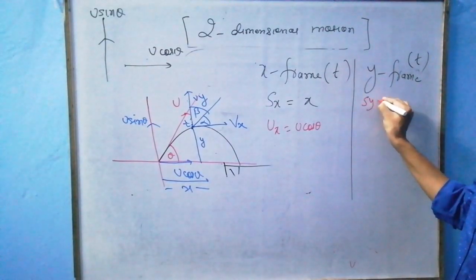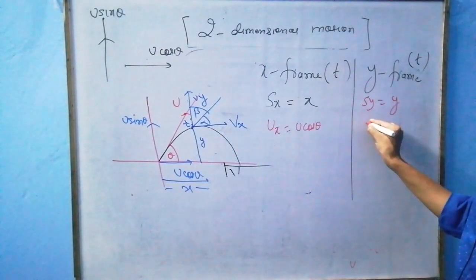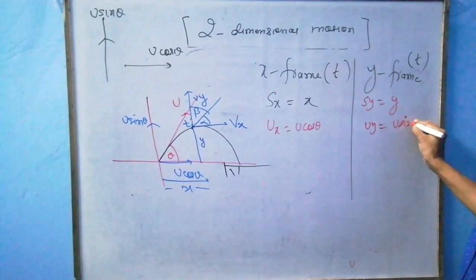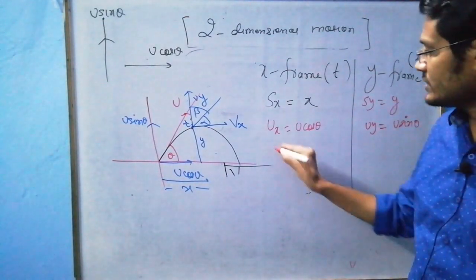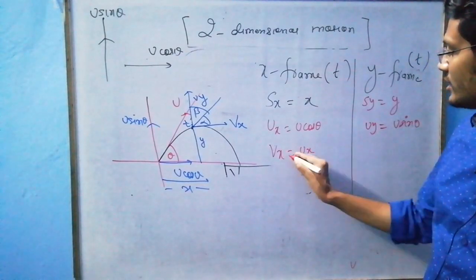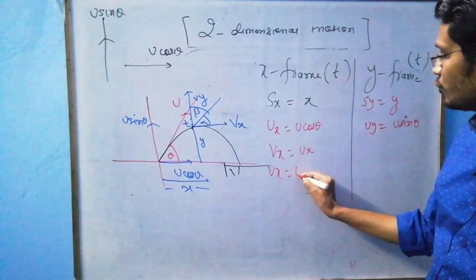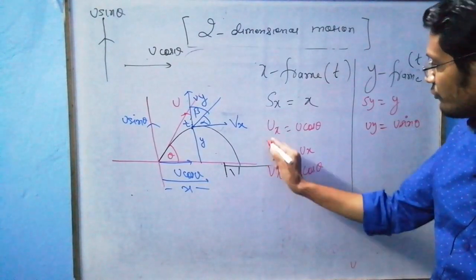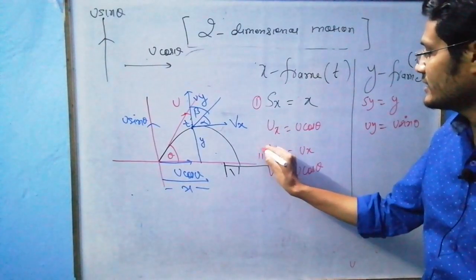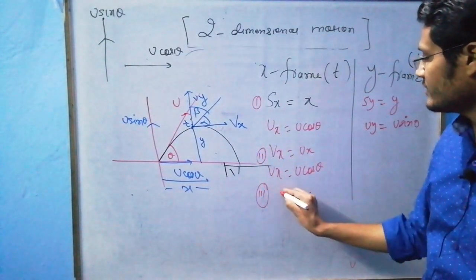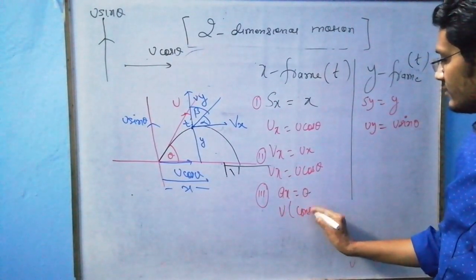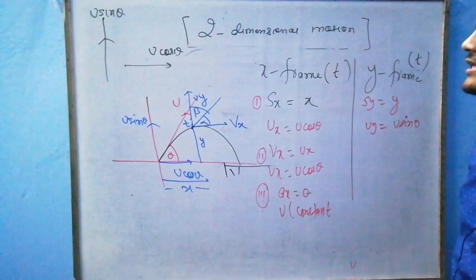Similarly, sy is y in y direction, and uy is u sin theta. Now vx is basically ux, because vx is equal to u cos theta, which implies that ax is 0, because v is constant here.